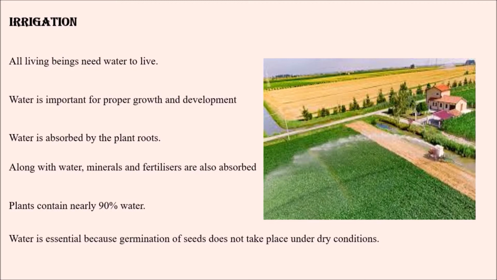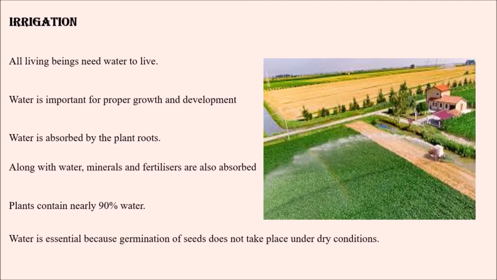Once again, all living beings need water to live, and water is important for proper growth and development. Water is absorbed by plant roots through soil. That process we will discuss later.